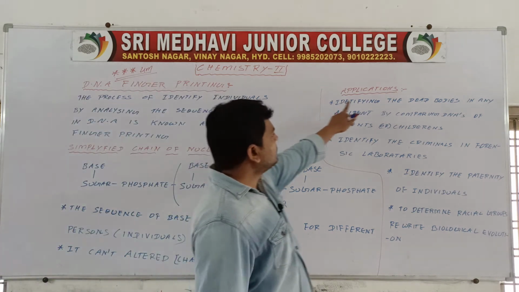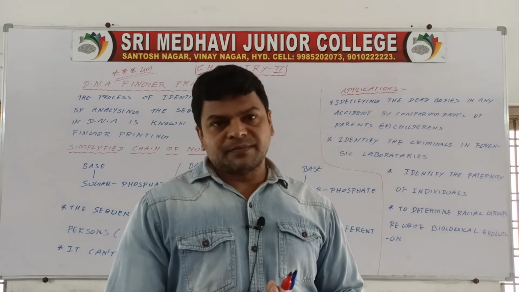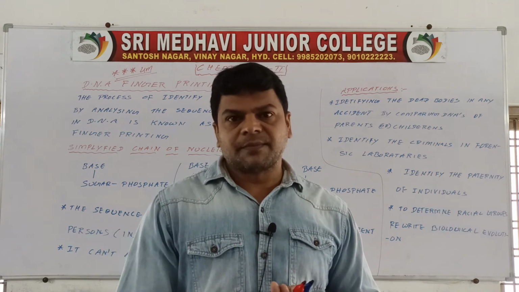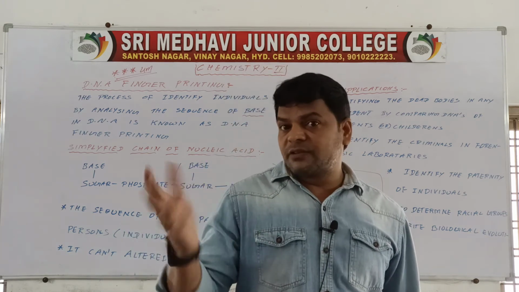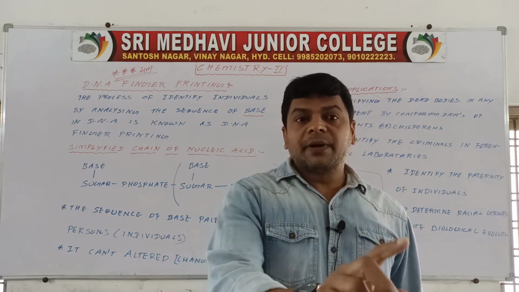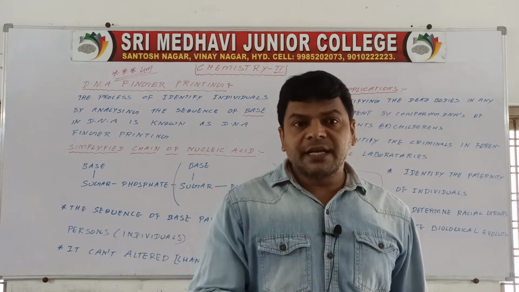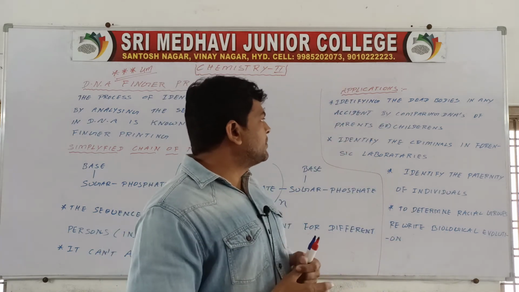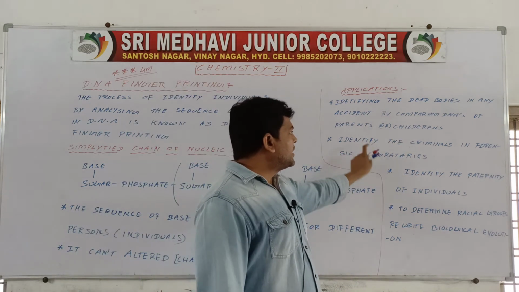Next, the applications of DNA fingerprinting. The first one is identifying dead bodies. In severe accidents, dead bodies are severely damaged, and identification is very difficult for the police. If we take the dead body's DNA and compare it with the parents' DNA and children's DNA, we may identify whom the dead body belongs to. That is identification of dead bodies in any accident by comparing DNAs of parents or children.